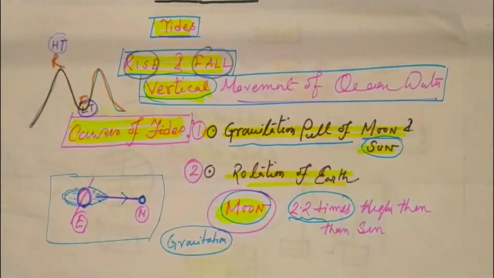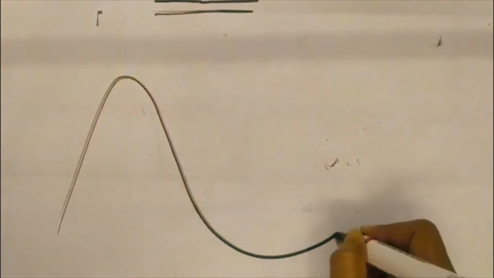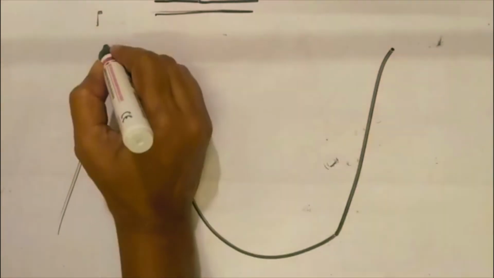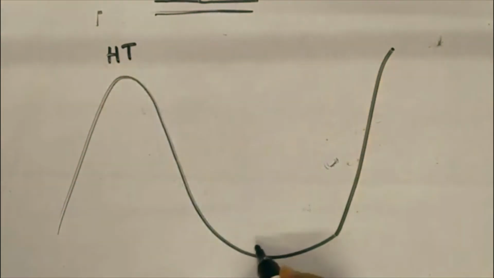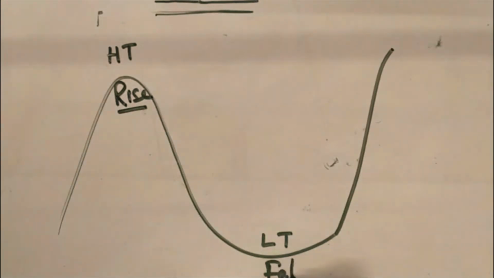Okay, now come to the point of ebb tides and flood tides. This is the rising part and this is the falling part. This is the zone of high tide, and this is the zone of low tide. This is the rising phenomenon and this is the falling part. So there will be several sequential changes of height of the level, and alteration of the rise and fall.